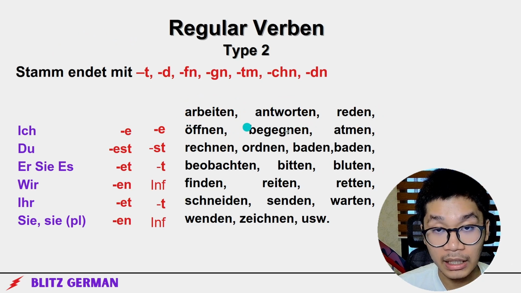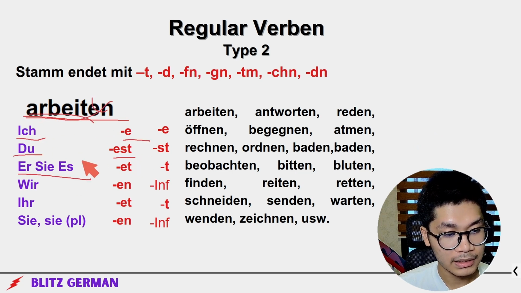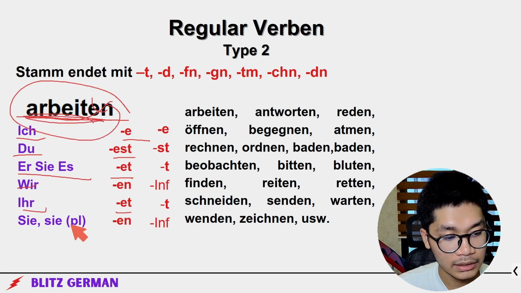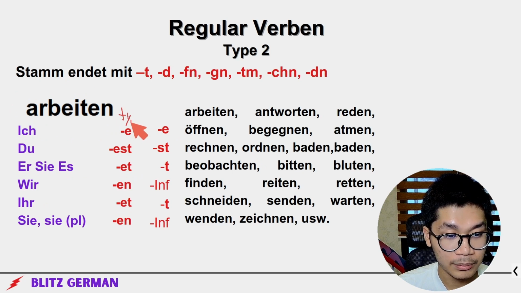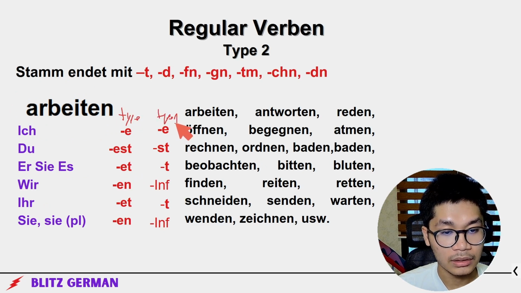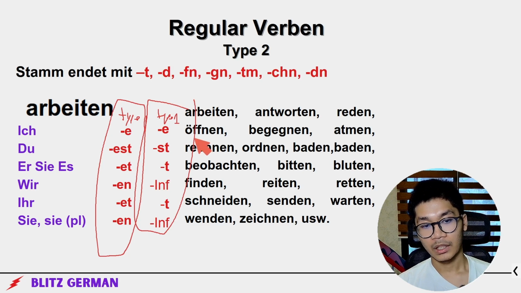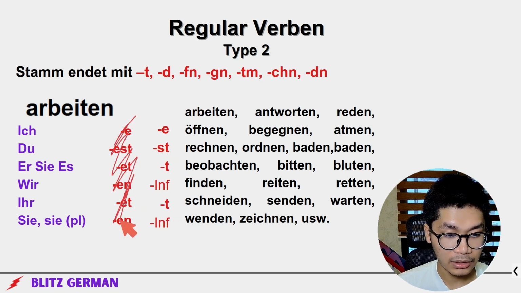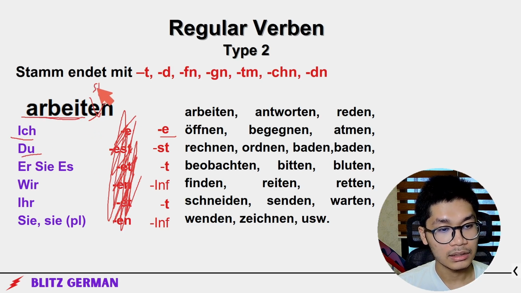Let's try conjugating arbeiten. Arbeiten, ich arbeite, du arbeitest, es arbeitet, wir arbeiten, infinitive, ihr arbeitet, sie arbeiten. Why does this exist? This is type 2. This is type 1. Why does this exist? Why don't we all just use type 1? Okay, let's try conjugating arbeiten with type 1. Ich arbeite, du arbeitst. It sounds weird.